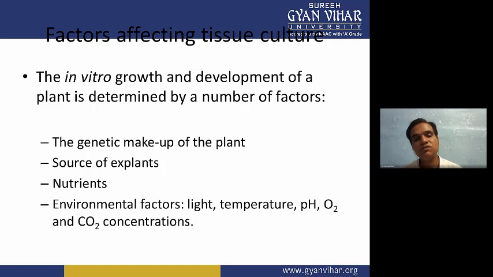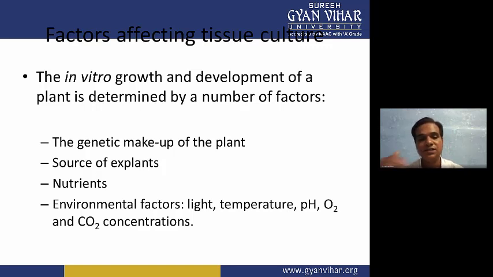So you always have to choose a very good quality explant so that it will give good results in the laboratory. Then nutrients: you always have to choose according to what the plant requires. A specific type of plant requires a specific type of nutrient. If you are providing efficient nutrients to the plant cells, they can grow nicely.